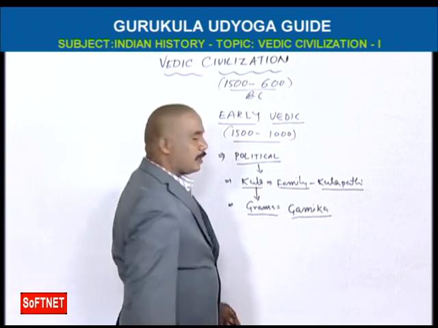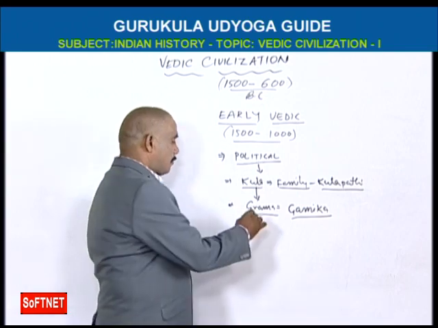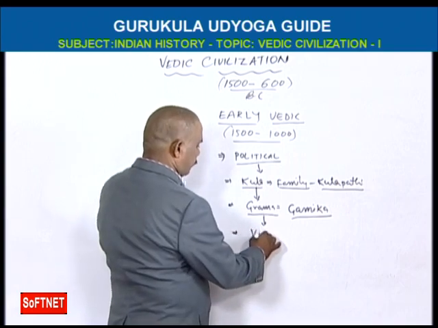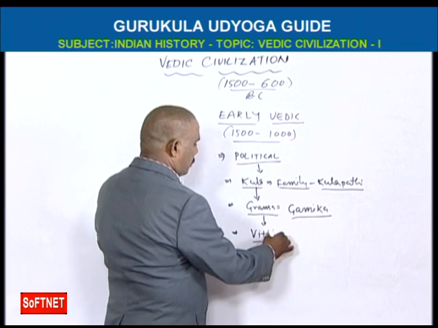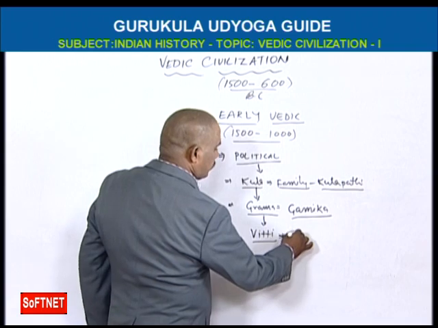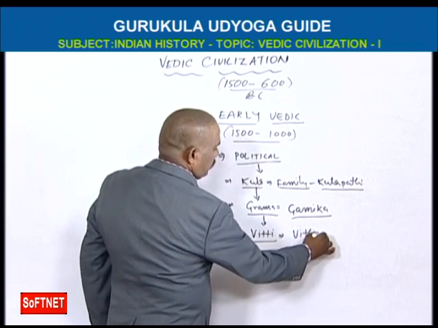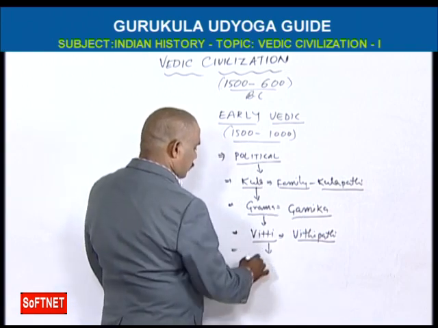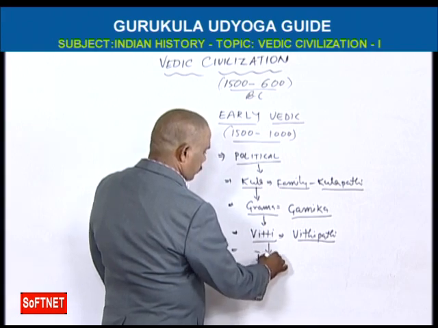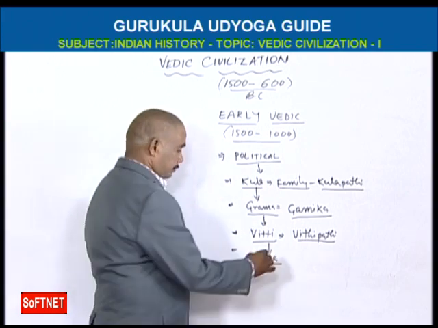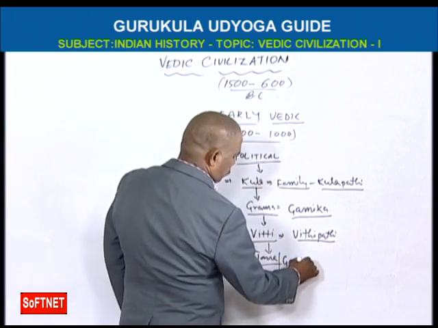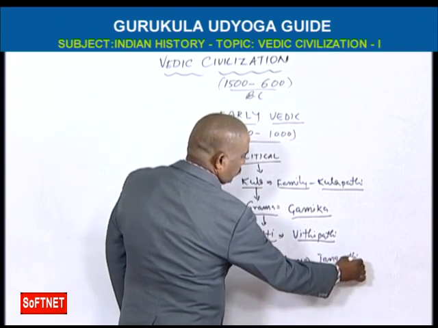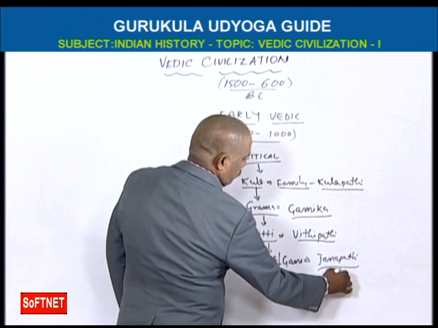Head of the Grama is called Gramika. Group of Grama is called Vitti, and its head is called Vittipati. Group of Vitti is called Jana, also Gana. The head of the Jana is Janapati, also called Rajan.